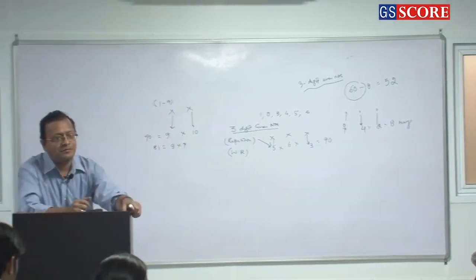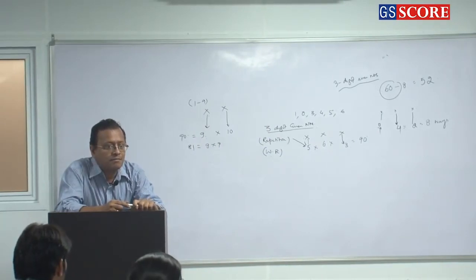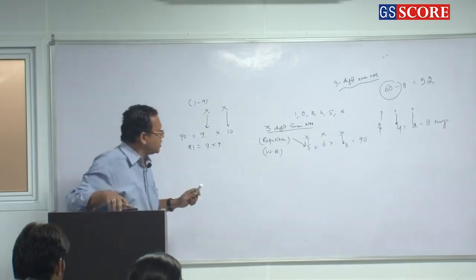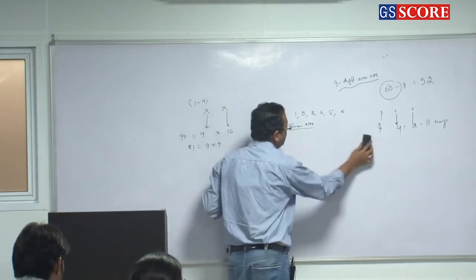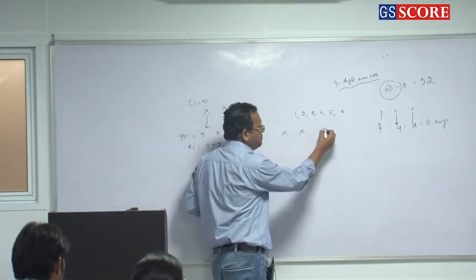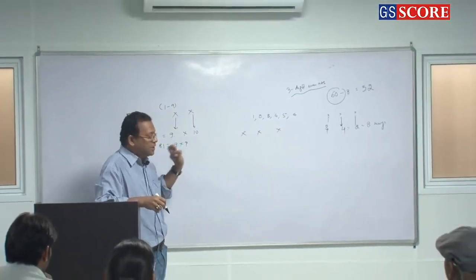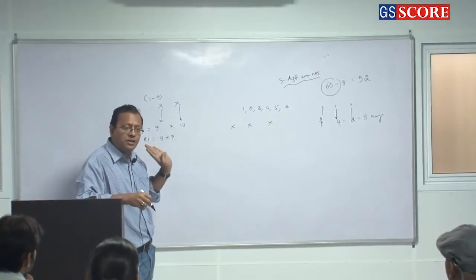Clear or not? Sir, for the repetition thing, can I do it in the conventional manner, like first selecting the even number and then the 2 numbers? You can do it. Repetition, conventional manner. Okay, no problem. So conventional manner, which means I have to find even numbers of 3 digits which have got their digits repeated.